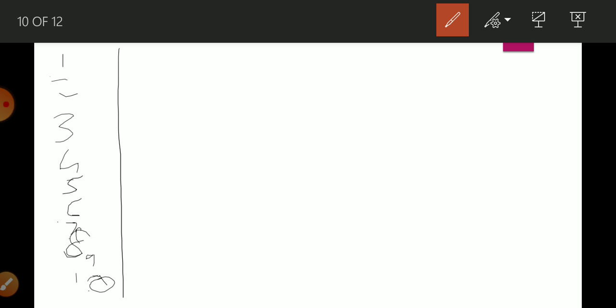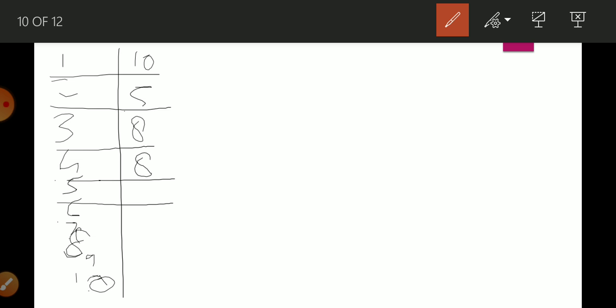Roll number 1 is getting 10 marks, roll number 2 is getting 5, roll number 3 is getting 8, roll number 4 is getting 8 marks, roll number 5 is getting 5 marks, roll number 6 is getting 2 marks, and roll number 8 is getting 1 mark, and 9 is getting 0, and roll number 10 is getting 10 marks.